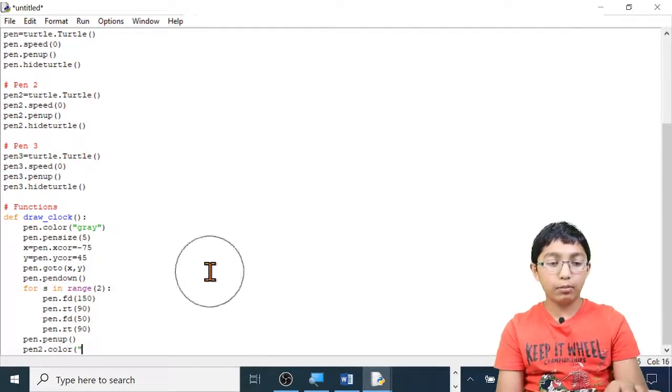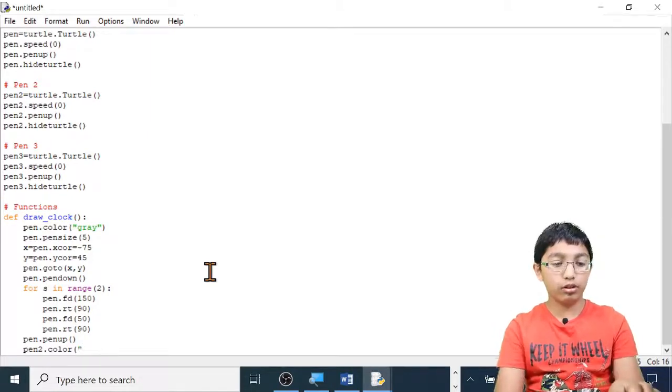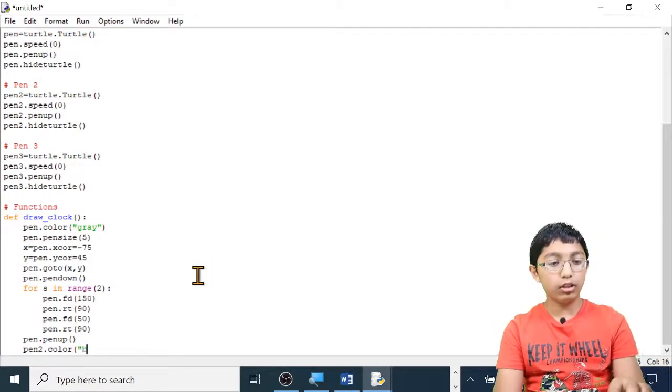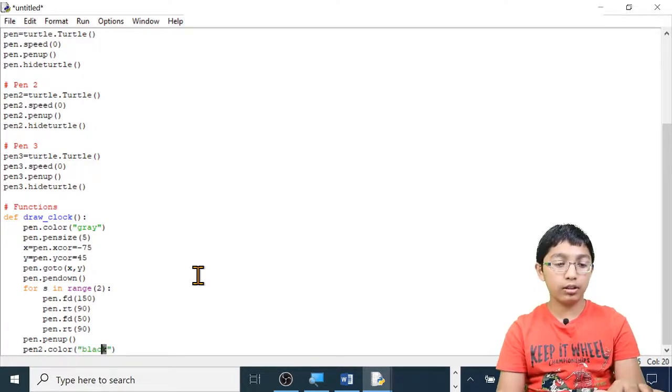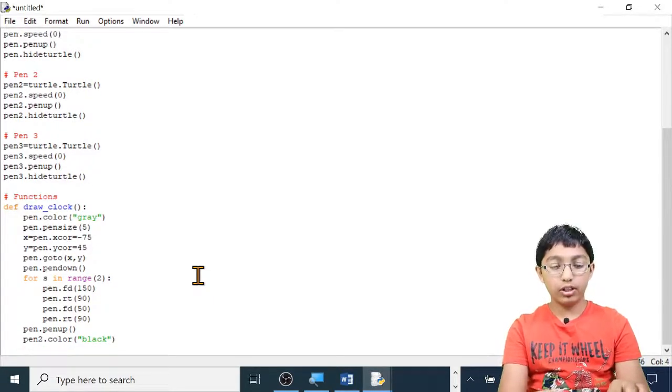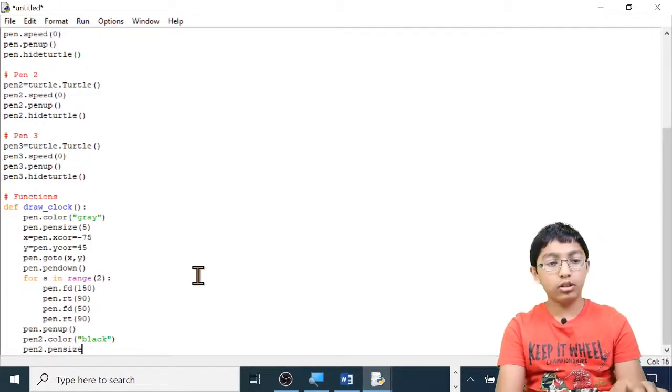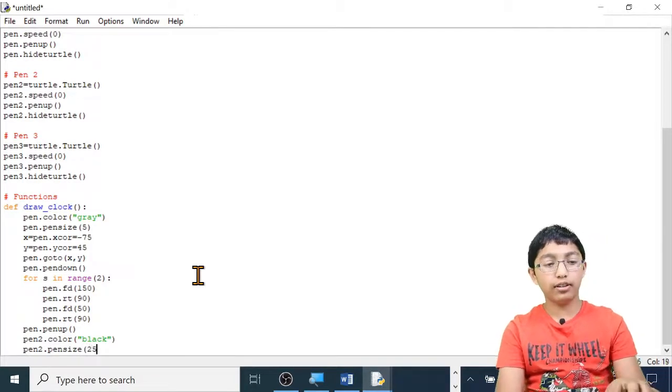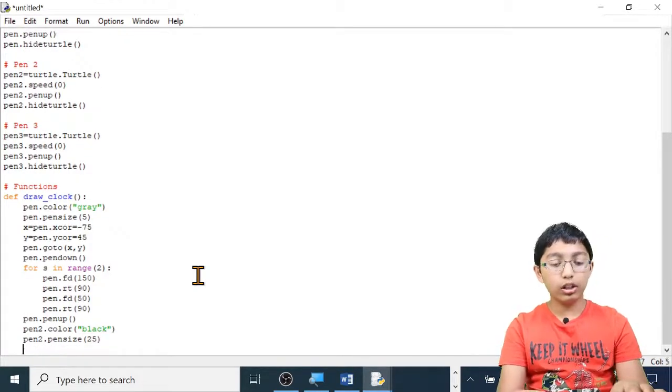That was the big black rectangle, so I'm going to make it black. You can make it any colour you like. I prefer black. And now I'm going to set the pen size to 25. Pen 2 dot pen size, open brackets, 25, close brackets. Now I'm going to go to a specific location. Pen 2 dot go to, open brackets, close brackets.